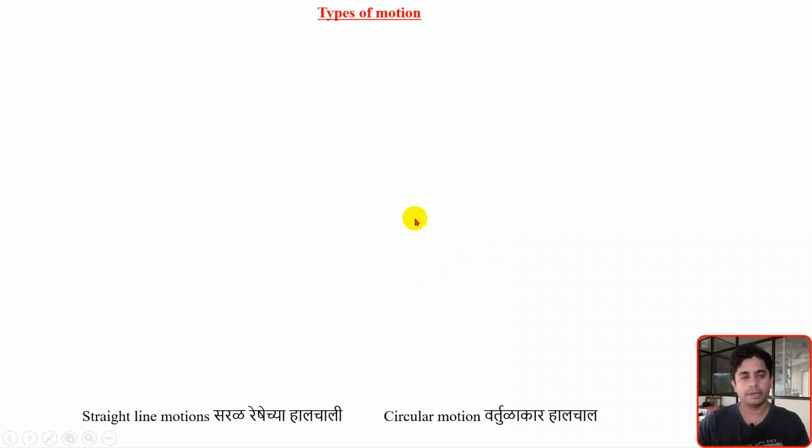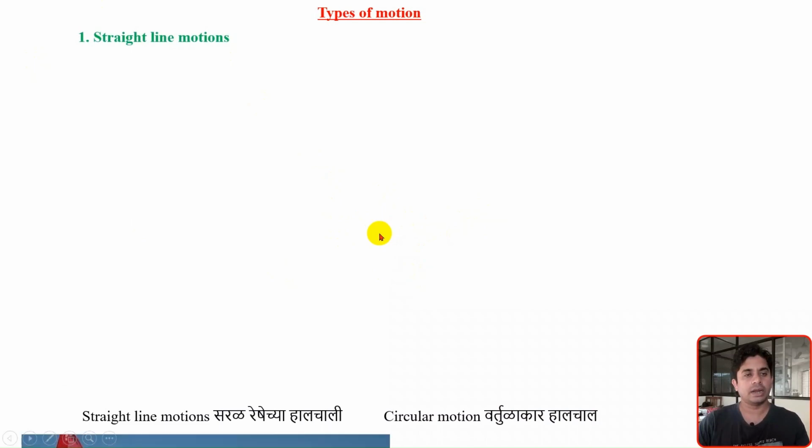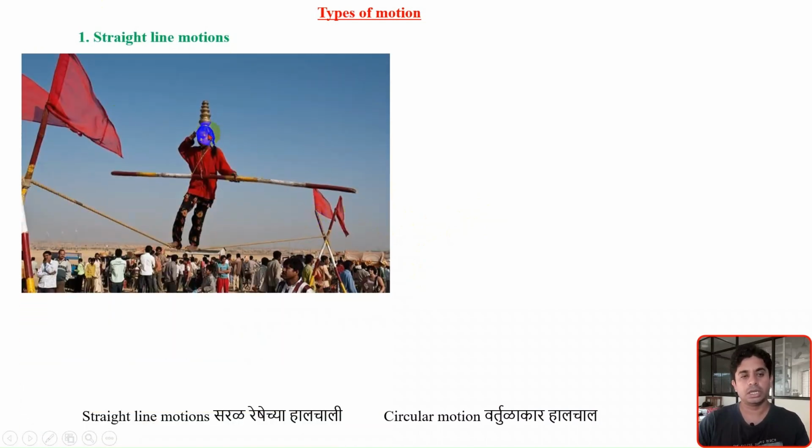There are basically four types we will consider. First is straight line motion, as you can see in this picture. This girl is walking on a rope, and she is supposed to walk on that rope in a straight path.